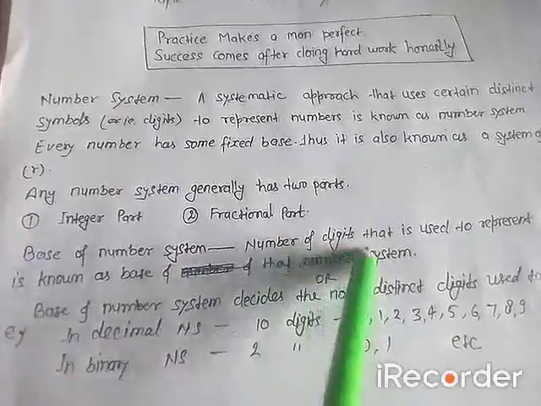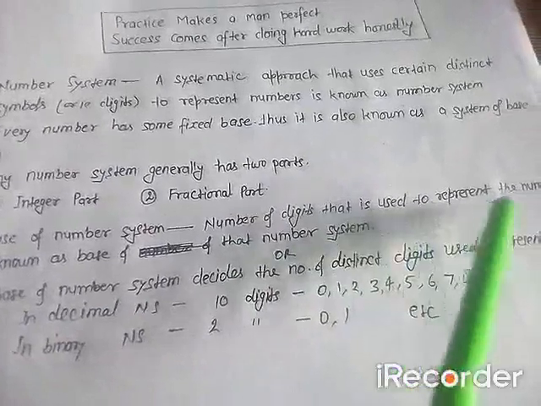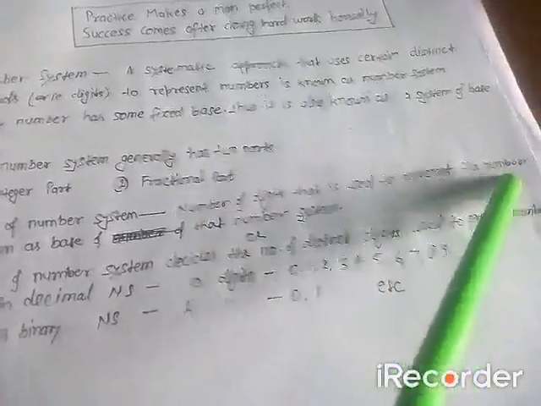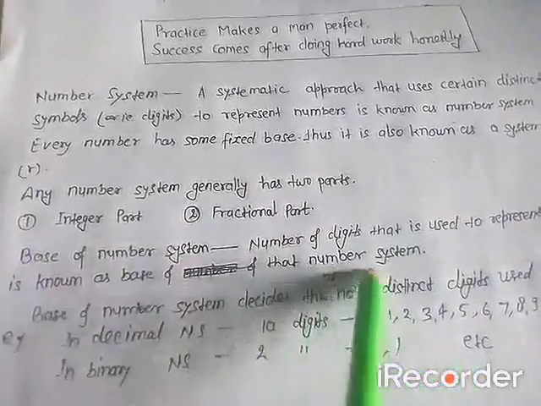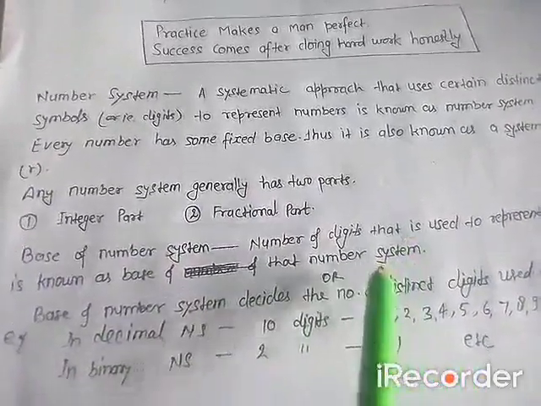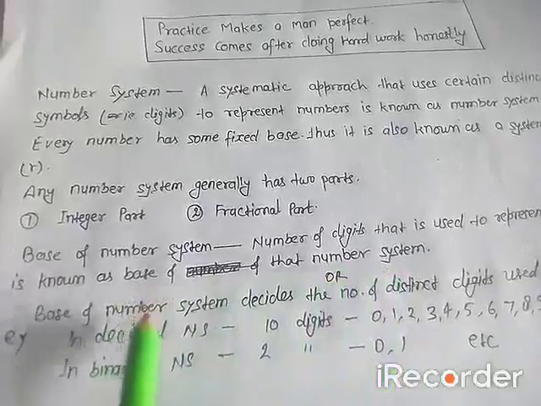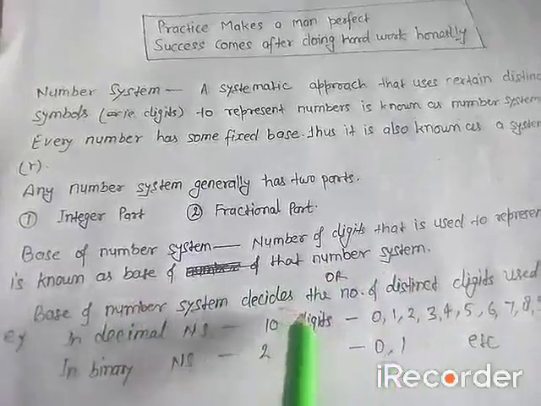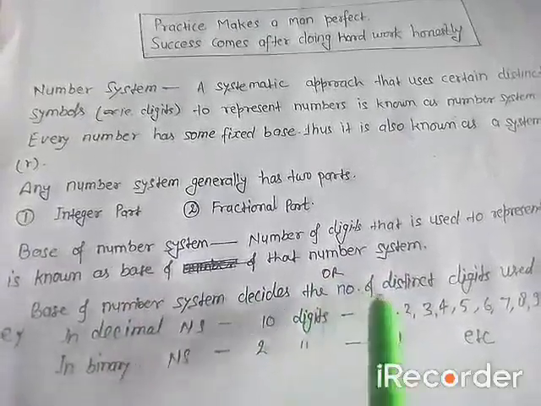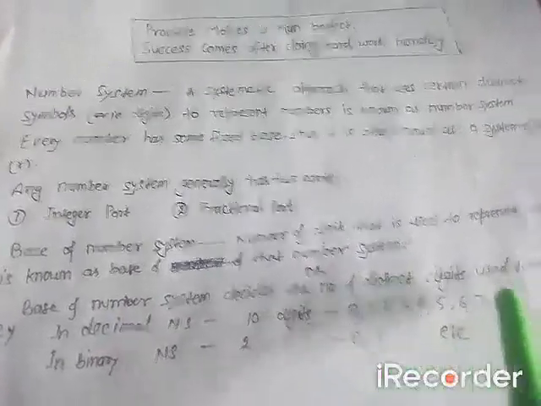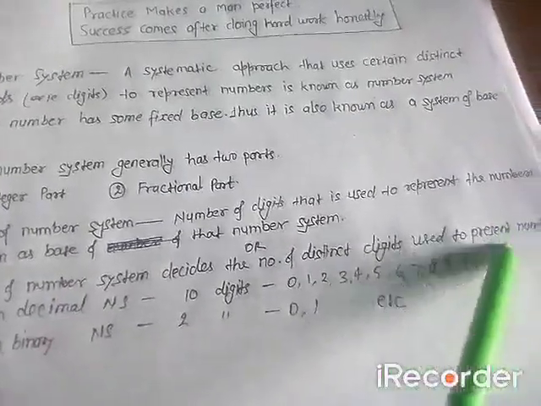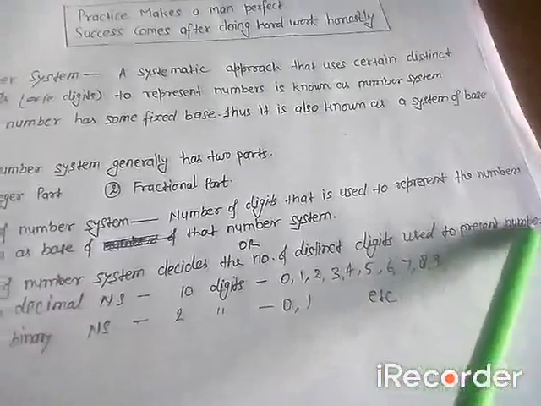Number of digits that is used to represent the numbers is known as base of that number system. In other words, we can say the base of number system decides the number of distinct digits which is used to represent the numbers.